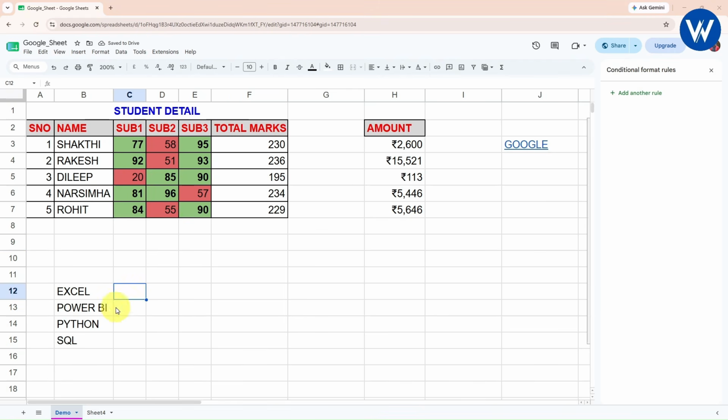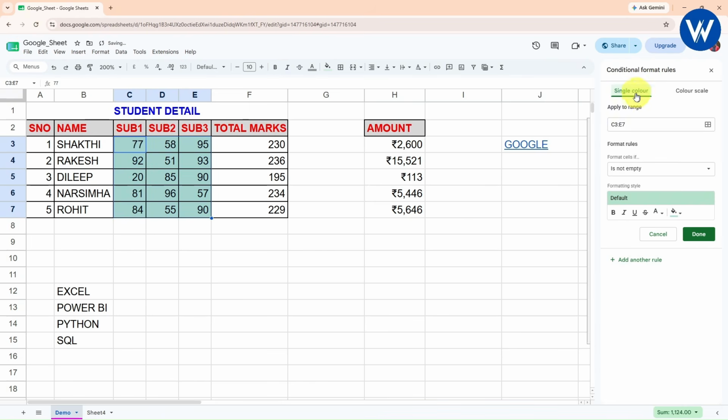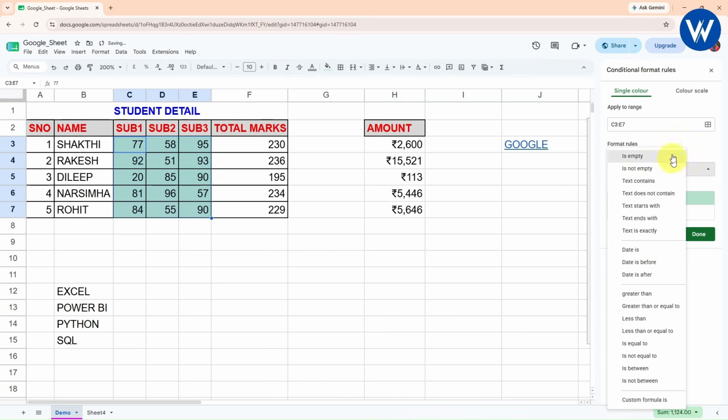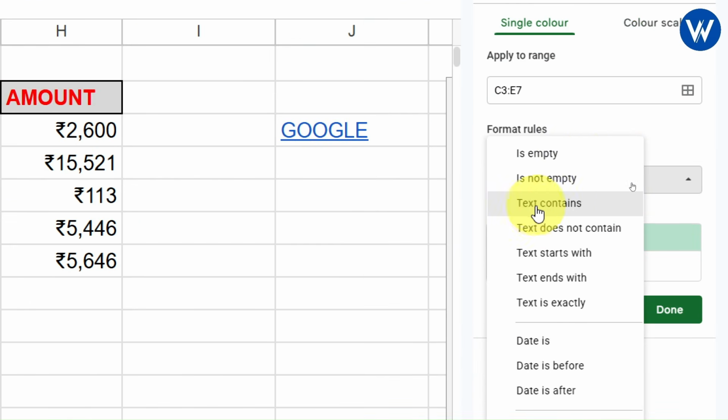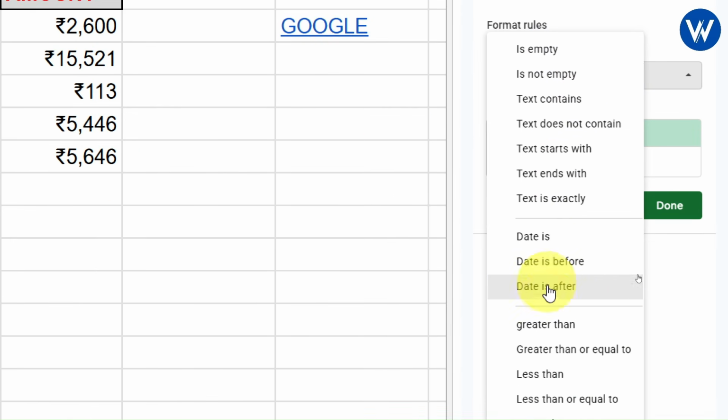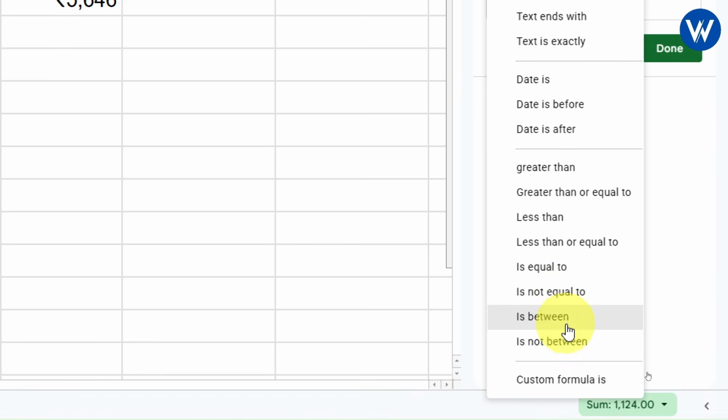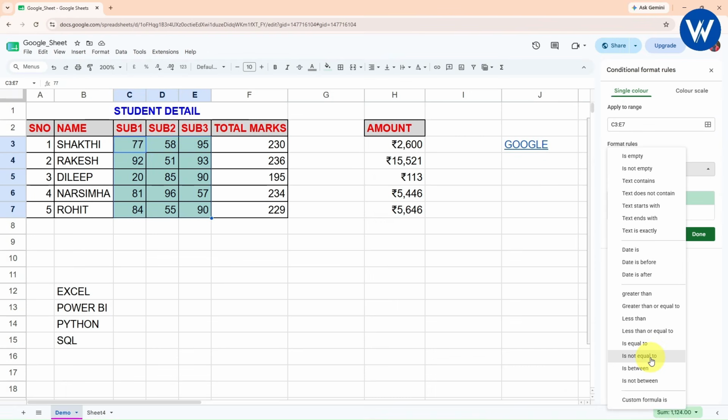Now let me show you one more example of conditional formatting. So first here we can see the conditional formatting is already applied. If you want to delete from here, you can delete in this way. Okay. Now click on add a new rule. So basically from here you can apply different condition like is empty, is not empty, text contains, date is before, after. I think most of you already know what is the use of conditional formatting.